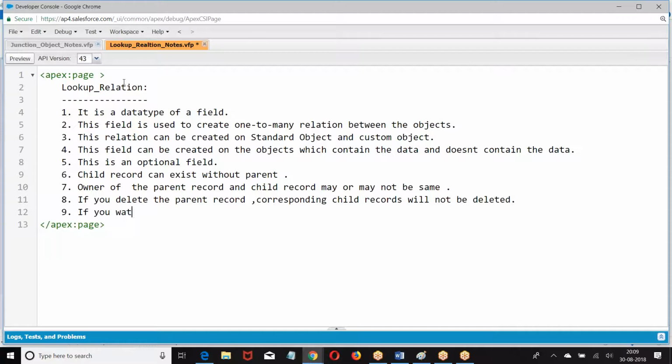If the child wants to avoid the deletion of the parent record,